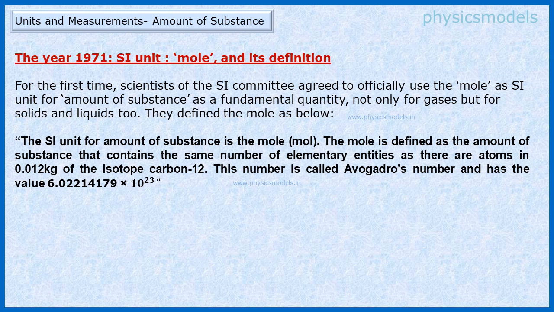The beauty of this definition is that while Avogadro's law was applicable for gases, scientists were able to extend that logic to solids and liquids as well. Were able to extend that logic to every element and compound existing on Earth. And therefore, we come to understand the definition of the SI unit of 1 mole as it existed in 1971. And let's go forward and see what were the changes made to that over time.